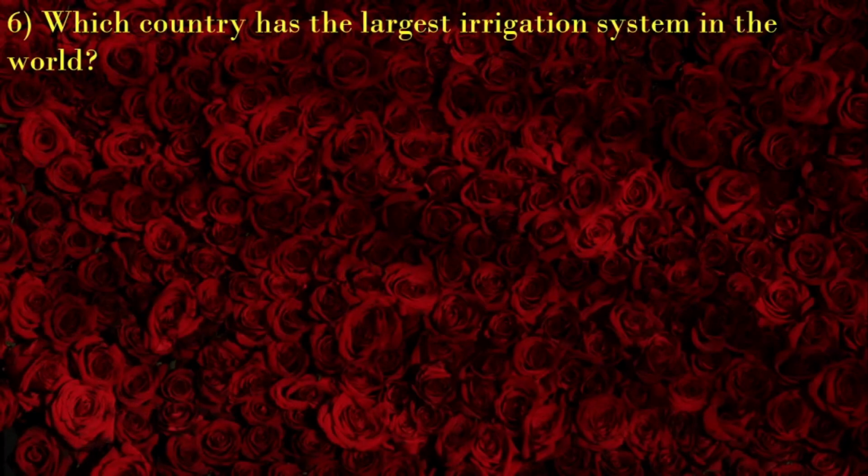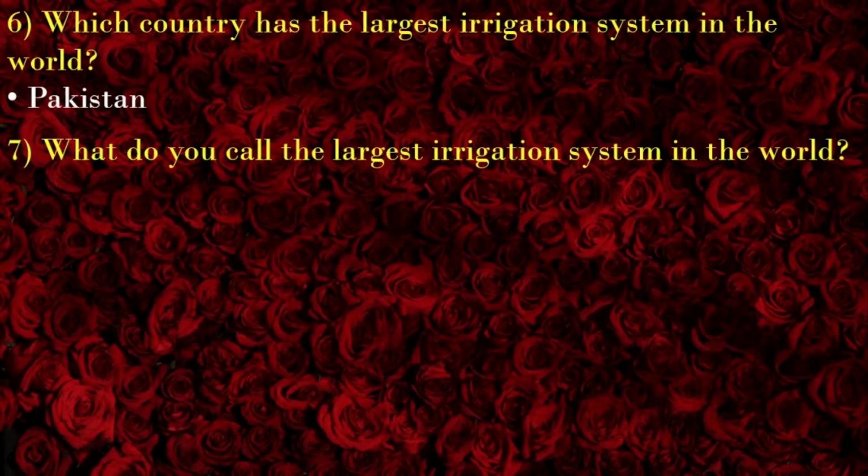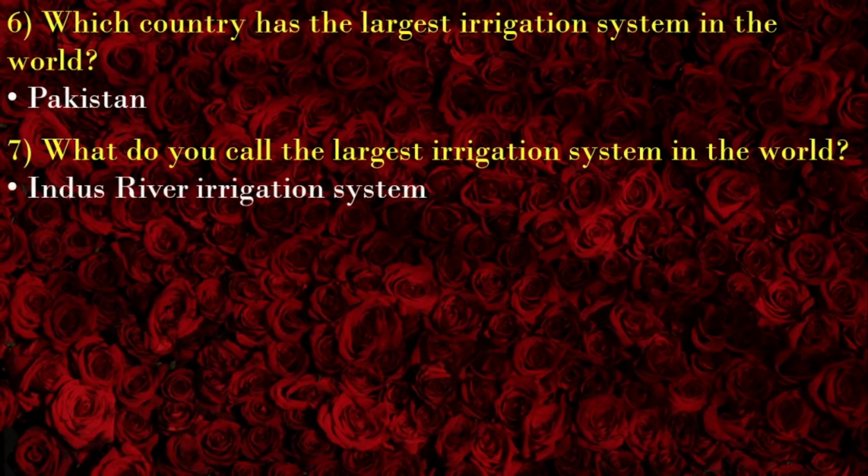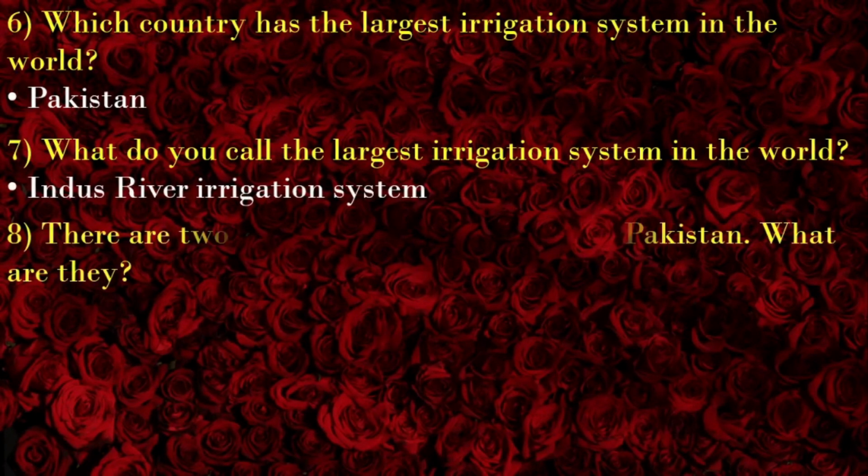Which country has the largest irrigation system in the world? Pakistan. What do you call the largest irrigation system in the world? Indus River Irrigation System. There are two main agricultural seasons in Pakistan.